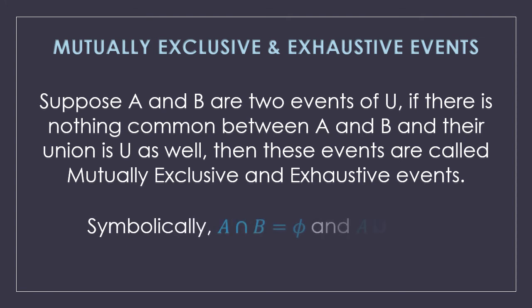Now there is no Venn diagram which I can show you here, but how is it denoted? Symbolically, it is mutually exclusive, so A intersection B will be the null set, and it is exhaustive, so A union B will be the sample space U. So when these two conditions are combined, they create mutually exclusive and exhaustive events.